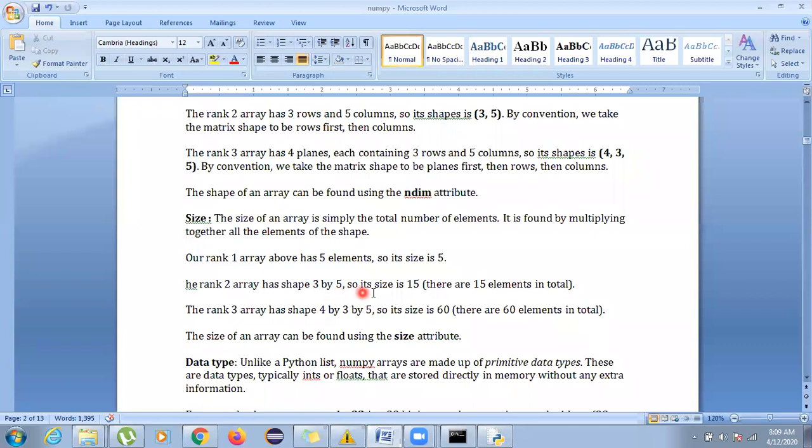3 by 5 is there. So 3 multiplied by 5, the total size we have is 15. So what will be the size? There are 15 elements in total.